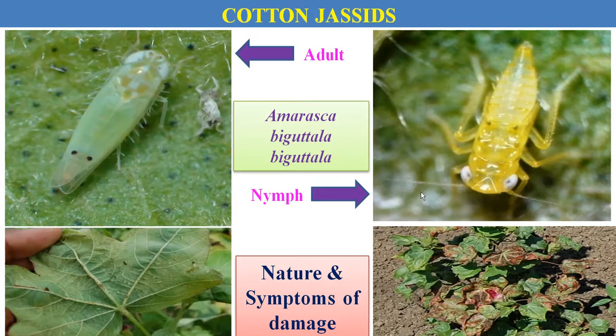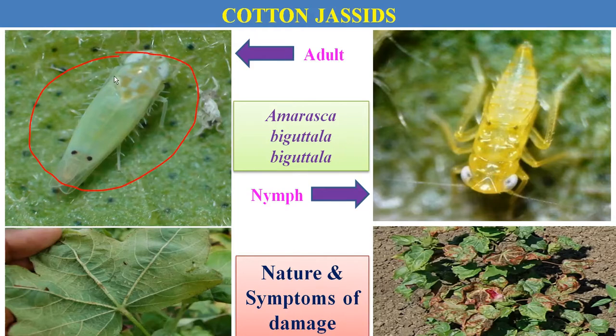The first pest is cotton jassid, also called cotton leaf hopper. We can say that it is one of the major sucking pests of cotton. Here in this picture, this is the adult of the jassid or leaf hopper.